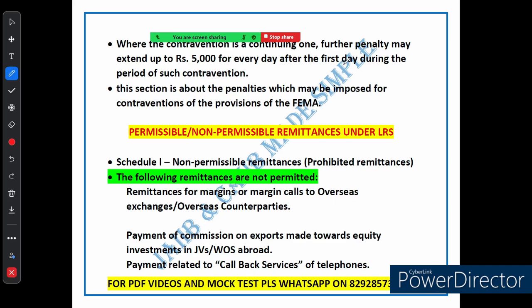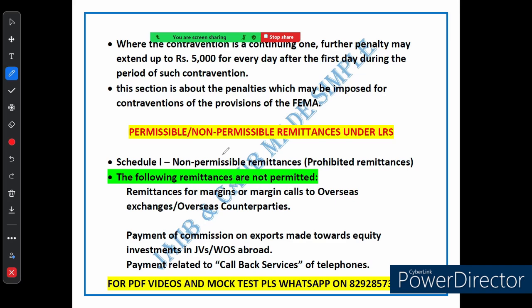Now let's see some permissible and non-permissible remittances under LRS. If you are thinking about sending money abroad using the LRS scheme, there are some things you are allowed to send money for and some things you are definitely not allowed. Let's start with what you can't send money for under LRS. So which remittances are not permitted? This is really important, because if you try to send money for any of these reasons, it won't be allowed. Here is a quick list of what is not permitted.